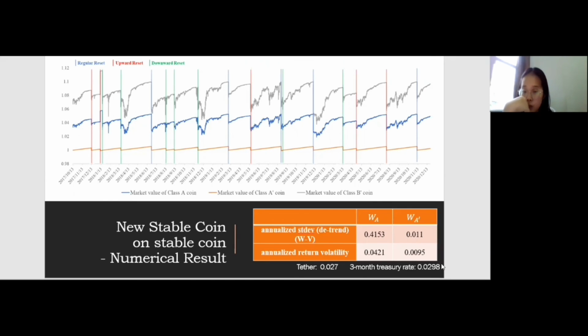Different from Class A, Class A prime gets coupon payment at the risk-free rate R. Therefore, at downward reset time, no portion of Class A prime will be liquidated, and the holder of Class A prime will not lose coupons. However, the loss of Class A coins leads to the downward drop of A prime values, and due to the leverage influence, the declines are reduced. Thus, the value of A prime is more stable.